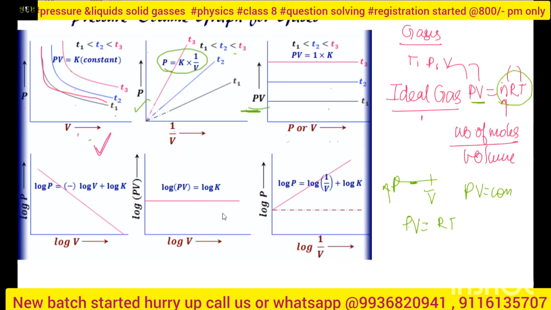You got it? Now we have done the log graph. When log is taken, everything becomes numerical, only a constant value, right? Taking log becomes a constant. So if I take log P against log V, then it becomes a straight line like this. When I take log of PV against V, then it will be a constant line. Or if I take it this way, then it will be like this line. This will be your negative slope, right? Negative slope. Now this is your positive slope. And tell me, does it have a slope or not? No, because it's a straight line, a parallel line, right?